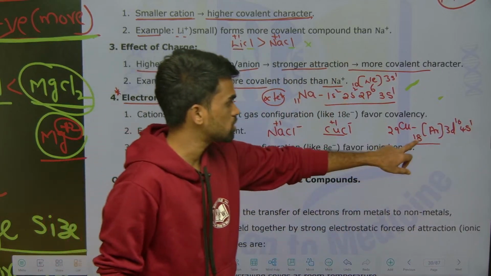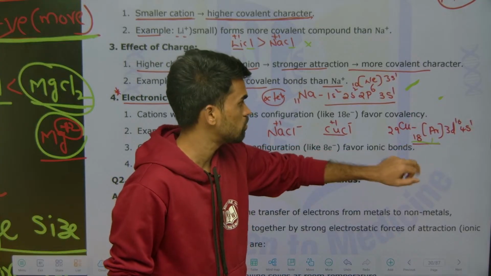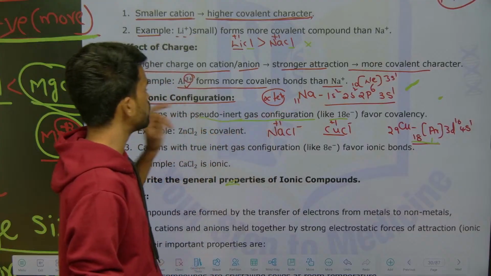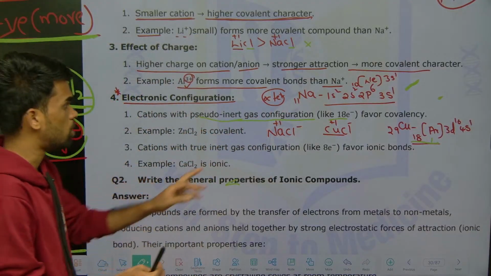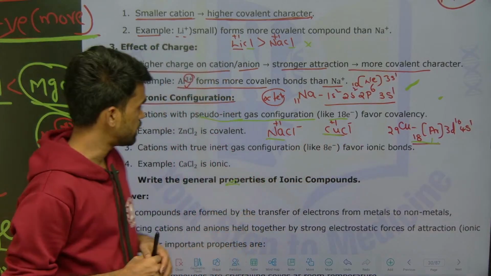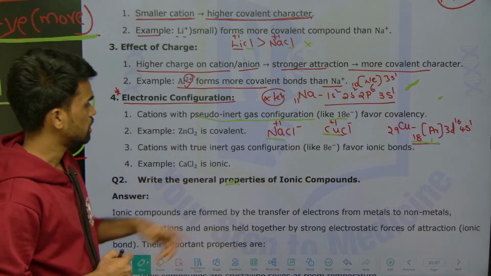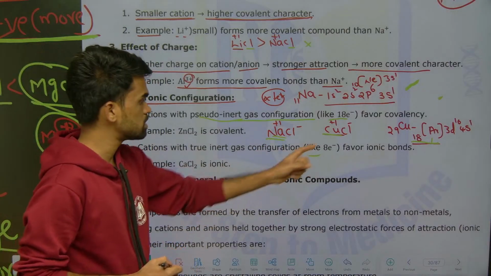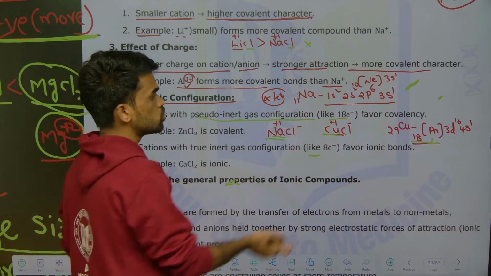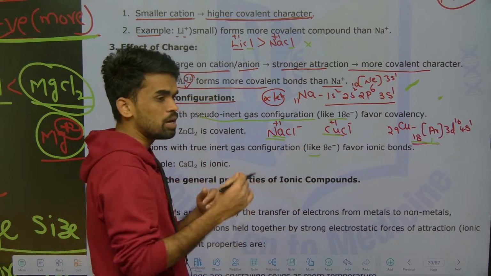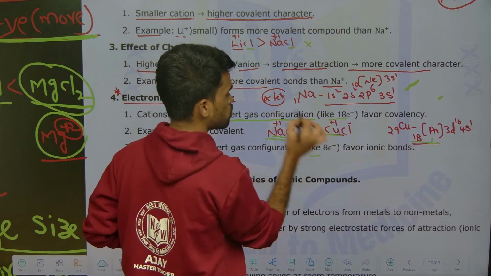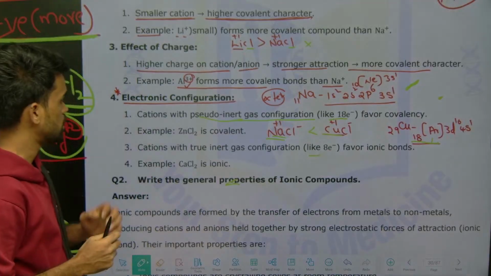So here 18 electrons are involved. This 18 electron involvement is called pseudo inert gas configuration. Whenever you have an 8 electron configuration, that is inert gas, and an 18 electron configuration means pseudo inert gas. Species with a pseudo inert gas configuration will be more covalent. That's why CuCl is more covalent than NaCl. That's it. Okay, is this clear?